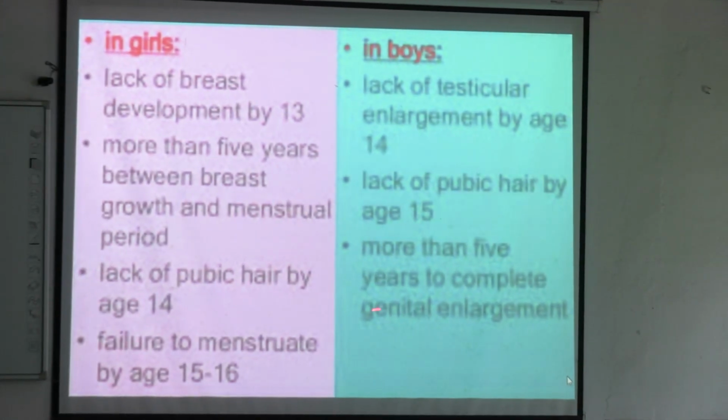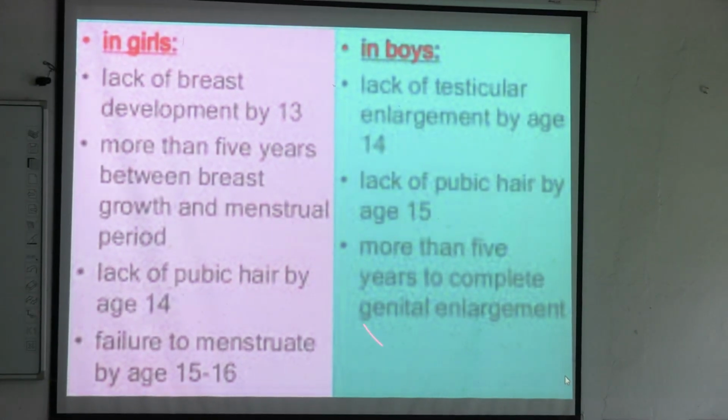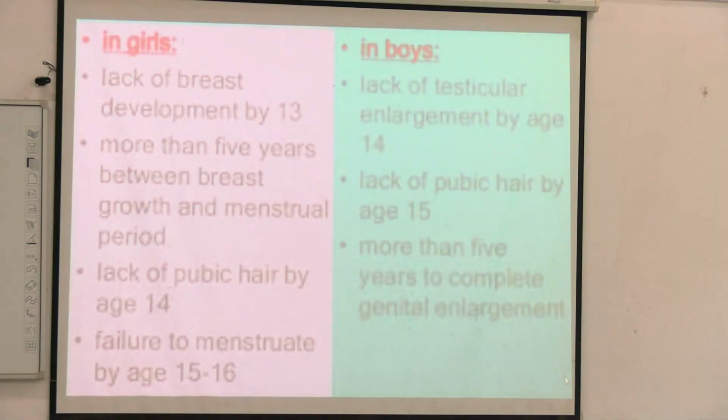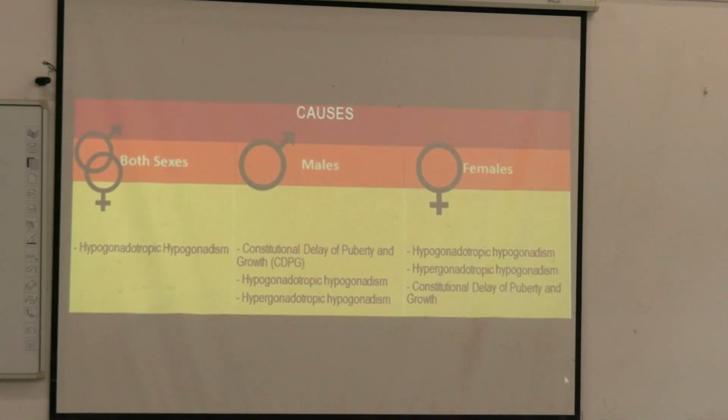In the boys, it is failure of testicular enlargement by the age of 20. That is one single feature. If it has to be mentioned, then lack of testicular enlargement by 20 years of age, and lack of menstruation by 17 years of age. This is what standard textbooks are writing.